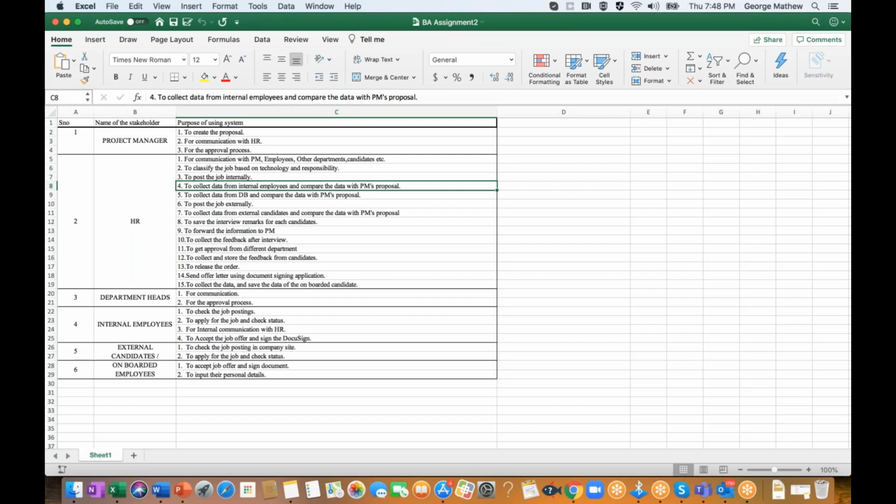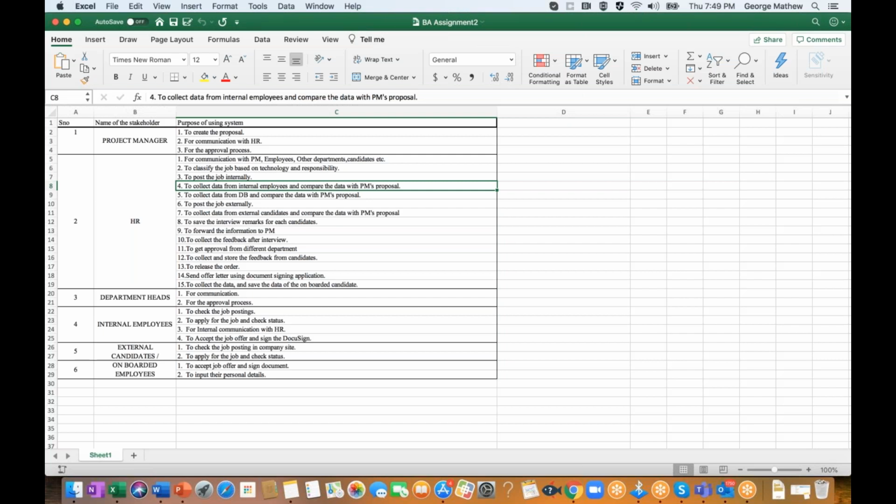From the HR perspective, say 5 different project managers have raised requests for 10 different profiles. To check them, HR should be able to see all the proposals generated by the project managers, and see the job openings respective to each project. But it should not be that we use the system for communication purposes. The communication in the sense is that it will automatically generate an email.